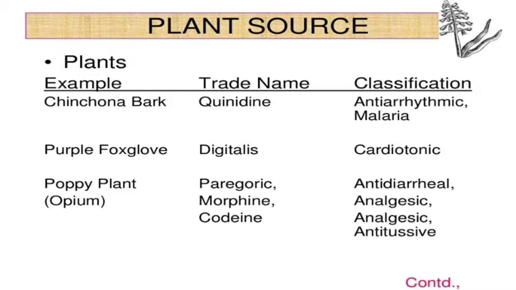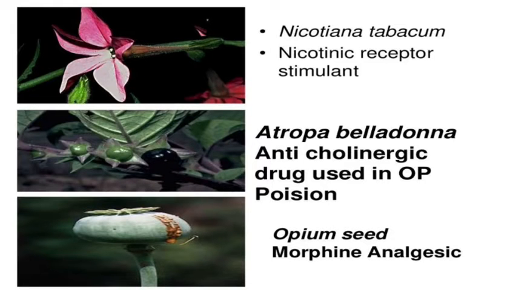Some more examples: cinchona bark gives quinidine, classified as an antiarrhythmic, and quinine for malaria. Purple foxglove, that is digitalis, is used as a cardiotonic. The poppy plant gives paregoric, morphine, used as an antidiarrheal, analgesic and antitussive. Nicotiana tabacum gives nicotine, a nicotinic receptor stimulant. Atropa belladonna is an anticholinergic drug, used in opium poisoning. Opium seed gives morphine, an analgesic.